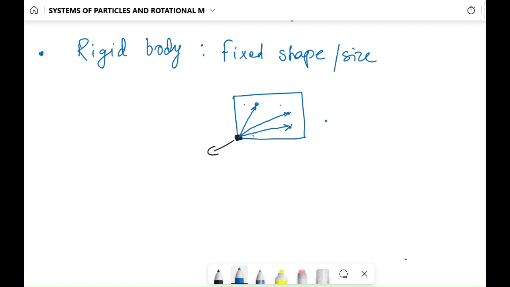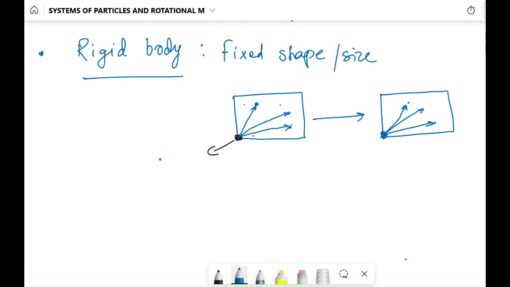If we move this block from here to a new position without rotating it, our reference particle will come here, but all the other particles are still at the same relative position with respect to it. So, considering a rigid body, we can keep our discussion simple for the time being. Later, we are going to extend this concept.